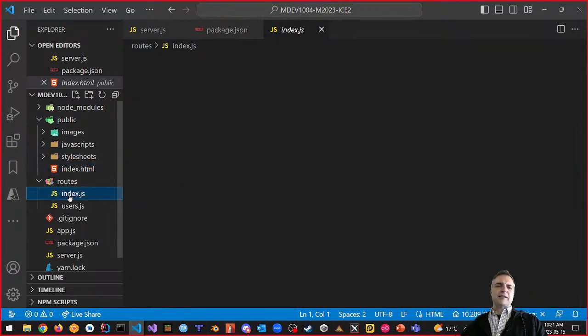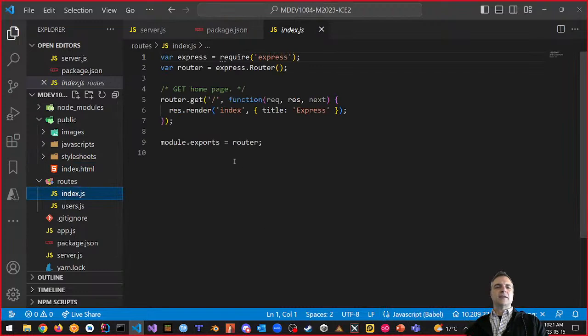What does my index.js do? Well, it says res.render index, title Express. So it's looking at the view itself, and it's rendering whatever we're going to render. We're not going to do this in a second. We're going to take this away. But for now, it's okay.